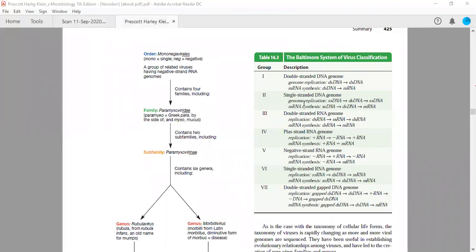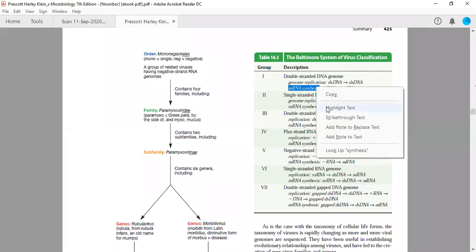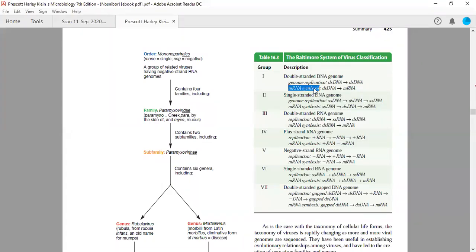For the 2nd class, actually, they have single-stranded DNA. So what is the mRNA synthesis? As I told you, mRNA synthesis is important for the classification, right? So if they are using,